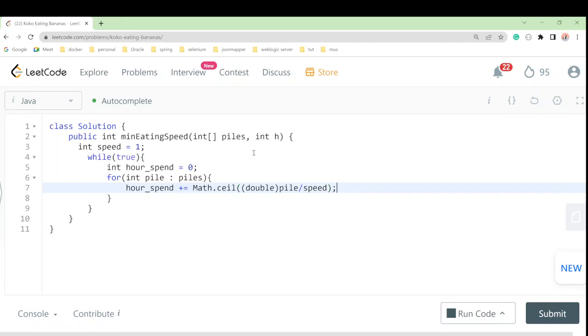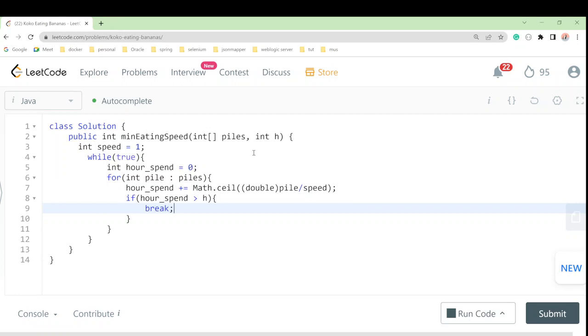And once we have the hours spent, we check if the hour spent is greater than the given hour, which means this speed is not working, so we have to break here and not continue. So this loop will complete.